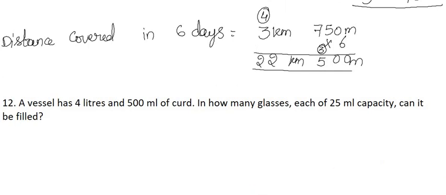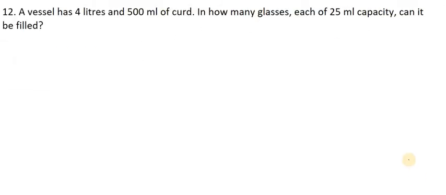Okay, now the last question of this exercise. A vessel had 4 liters 500 ml of curd. In how many glasses, each of 25 ml capacity, can it fill? So one glass capacity is 25 milliliters and the vessel has 4 liters 500 milliliters. So how many glasses can it fill? Without getting late, we'll start this. What do we do here first? Yes, of course, division.